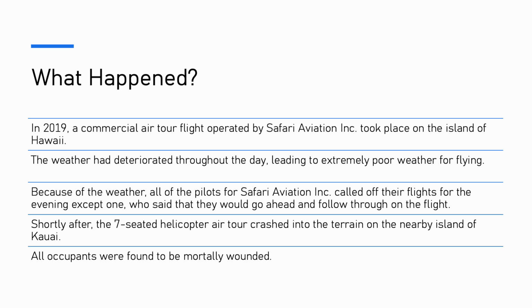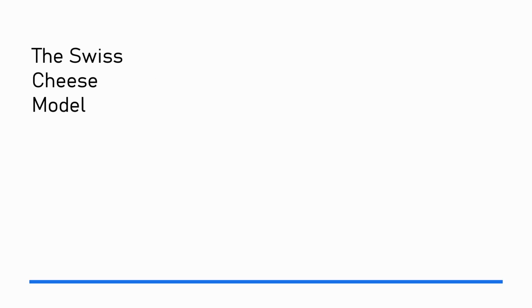Now, I want to analyze this first by using the Swiss cheese method. So, what is the Swiss cheese method? It's basically a way to analyze and structure a corporation or operation. The holes in one layer are counteracted by the holes in the next layer, at least in theory. Sometimes a problem slips through all of the holes of the slices of Swiss cheese, causing an astronomical accident, much like what we are discussing today.